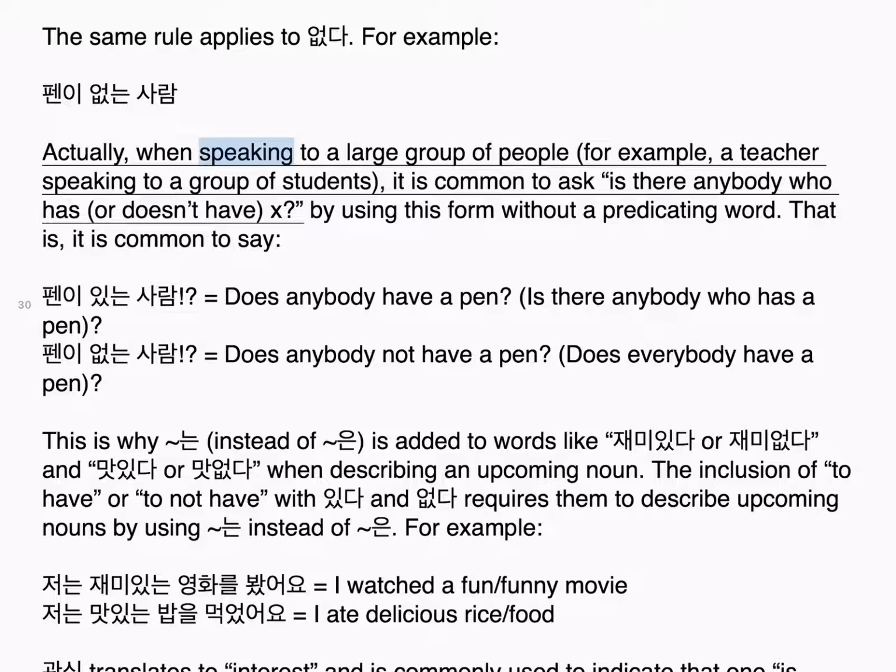Actually, when speaking to a large group of people, for example, a teacher speaking to a group of students, it is common to ask, is there anybody who has or doesn't have X? By using this form without a predicating word, that is, it is common to say, 펜이 있는 사람. Does anybody have a pen? Is there anybody who has a pen?